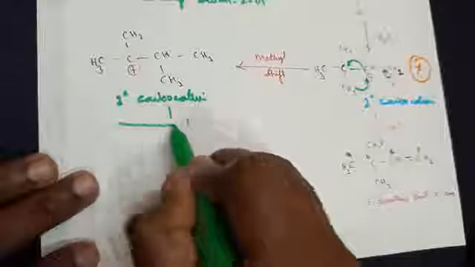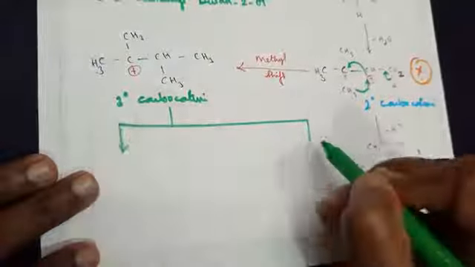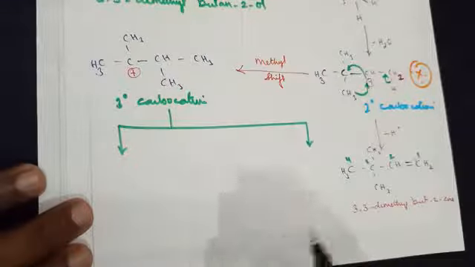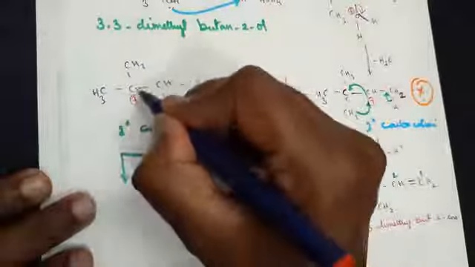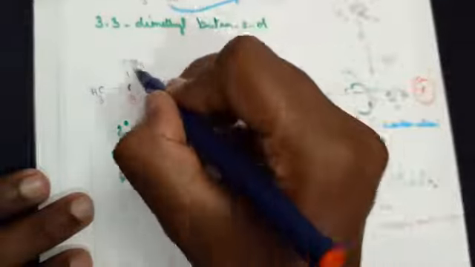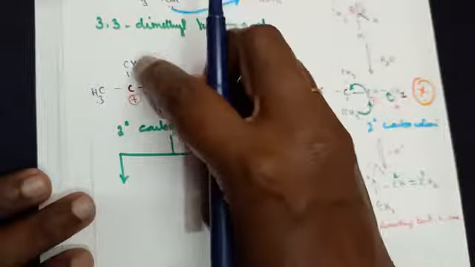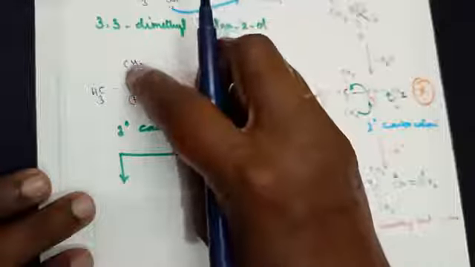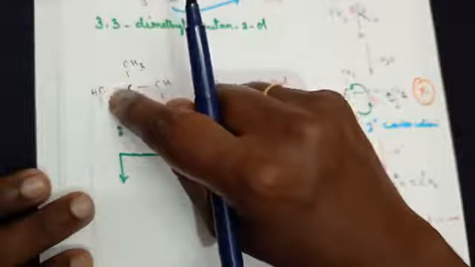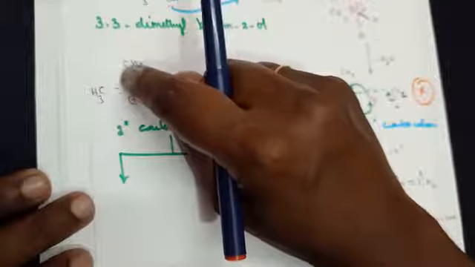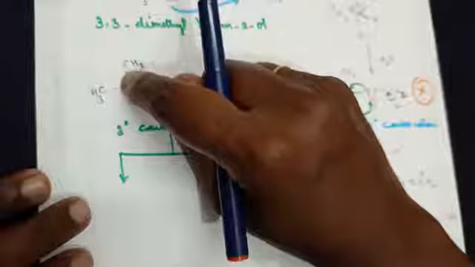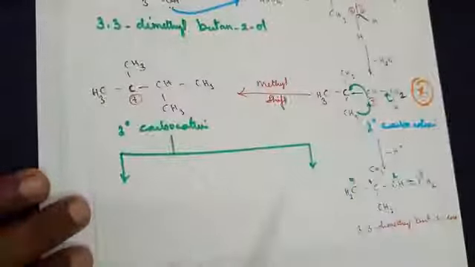Now there are 2 possibilities for you to get the answer. If you look at it, these 2 groups, CH3 it is, any one can donate, losing a hydrogen, and an alkene bond can be formed. Whether this carbon loses 1 hydrogen or this carbon loses 1 hydrogen, you will get the same product; you can work it out and see.